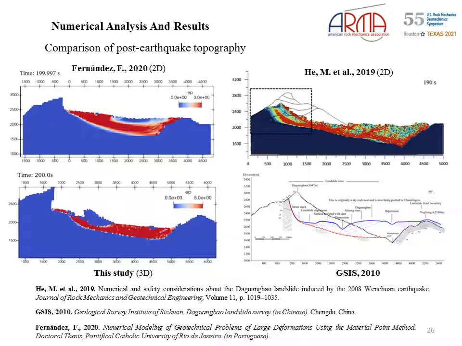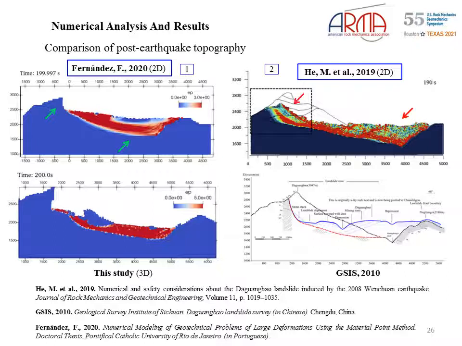This figure shows the comparison of the final topography of the characteristic section AB. The 2D results obtained by Fernandez correctly captured the formation of an almost vertical wall and the formation of a dam over the valley. Other 2D results also captured the formation of a dam over the valley, but the vertical wall was less reproduced. The results of this study in 3D correctly captured the formation of a vertical wall, the formation of a dam over the valley, and as well the formation of blocks inside the mass.